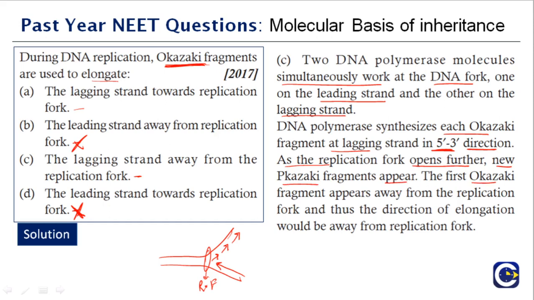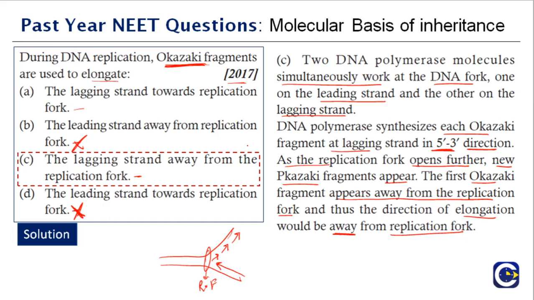The first Okazaki fragment appears away from the replication fork, and thus the direction of elongation would be away from the replication fork. It is again a very important question, also asked very recently in the year 2017. Therefore, it is important that you know this concept, and it was made very clear in the lecture videos also. So the right option is C.